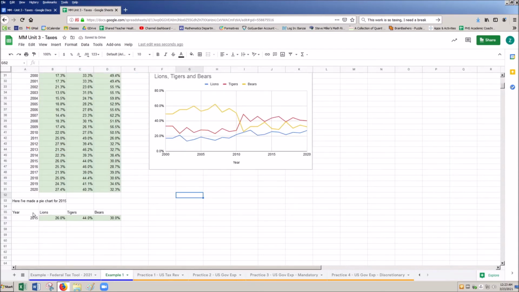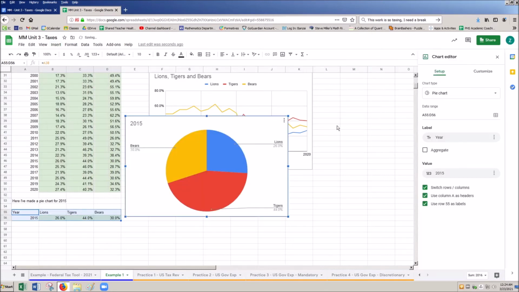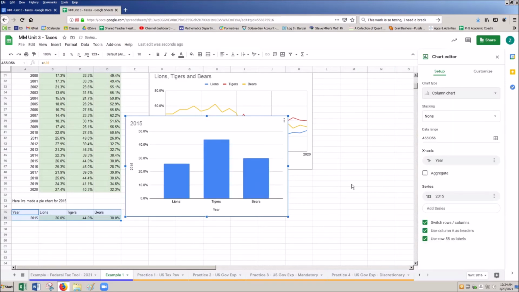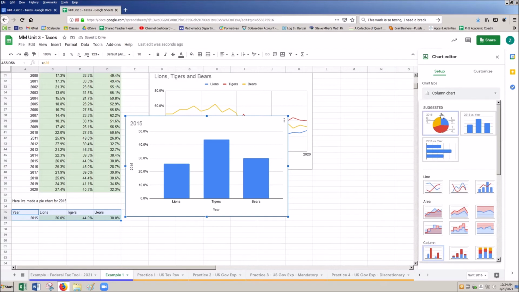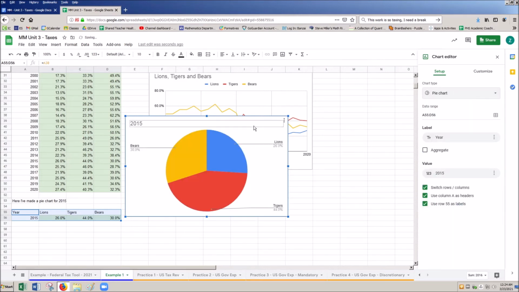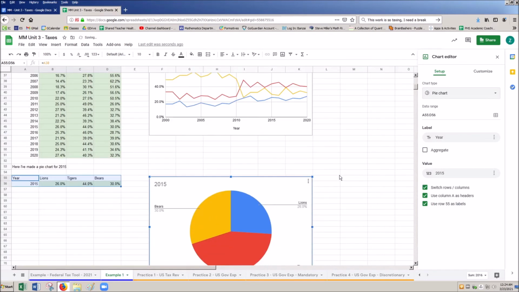I'm going to go to the next section here, and here I want a pie chart. So I'm going to highlight from year all the way down to my bear data here, and I'm going to say Insert. I'm going to say Chart, and it already knows that I want a pie chart, but let's just say, for example, it thought that I wanted a column chart. I'm going to go in and select a pie chart.